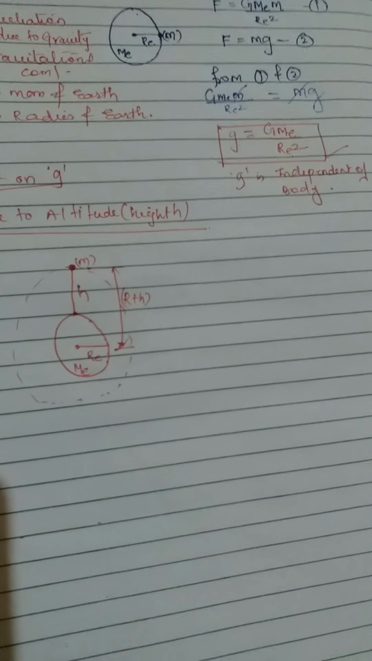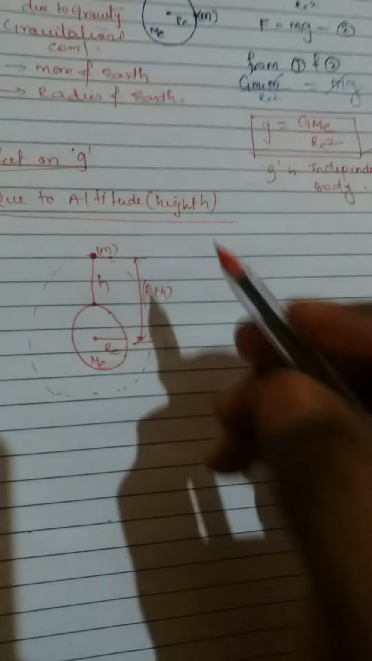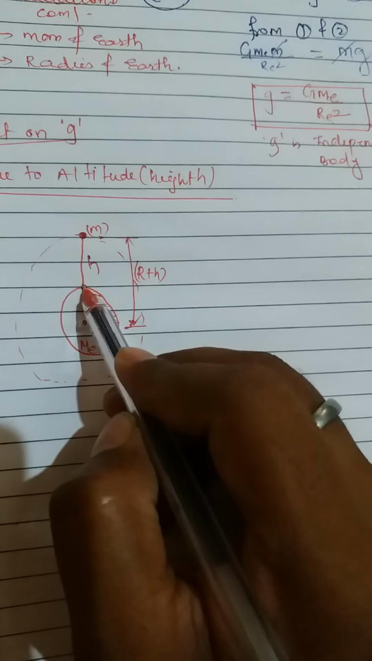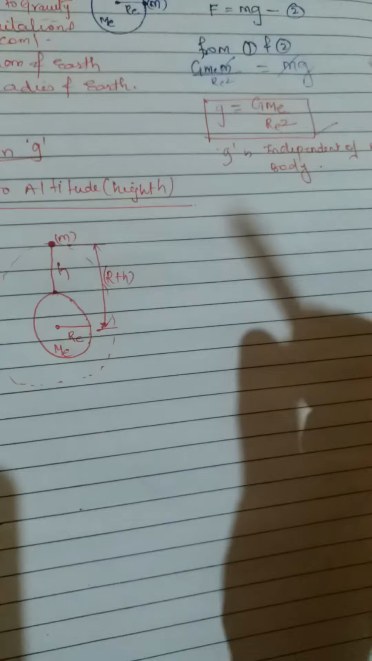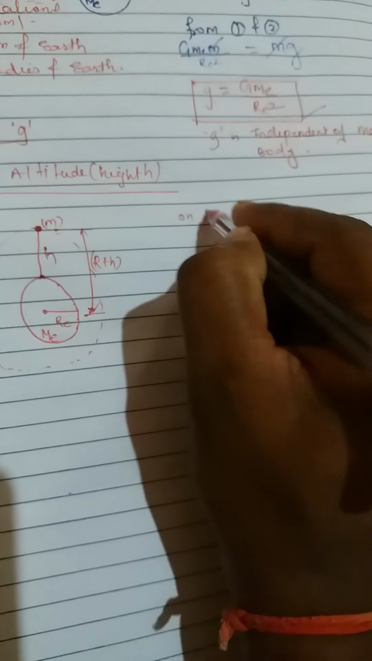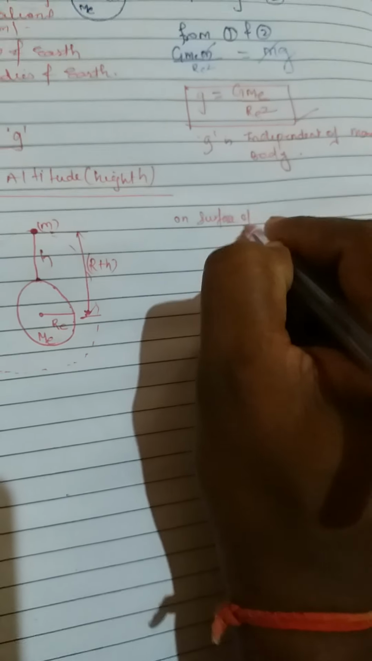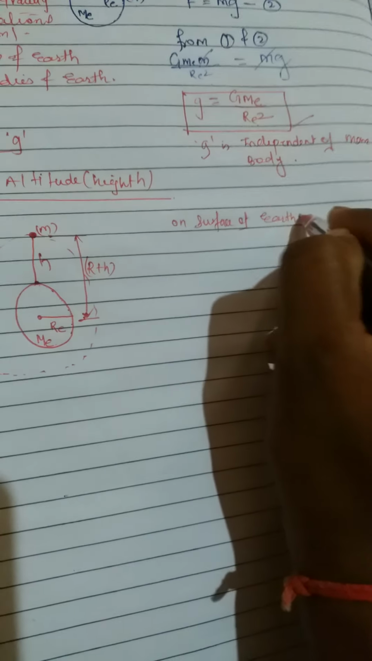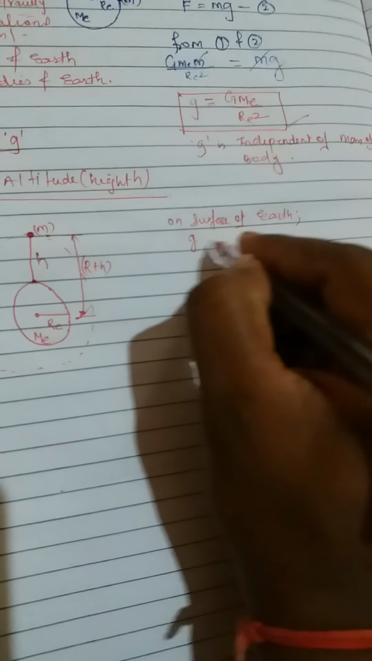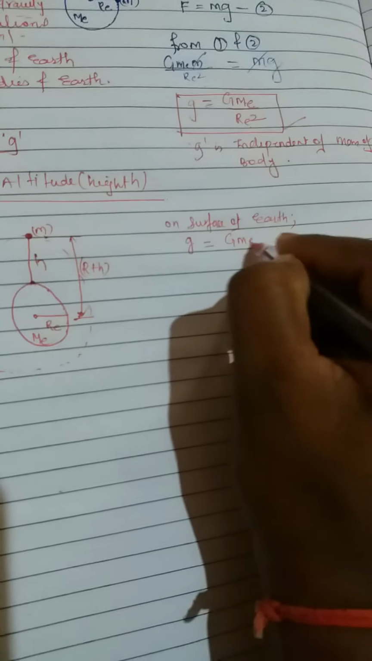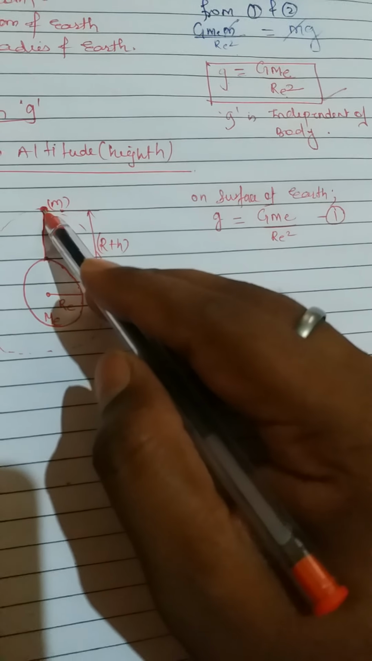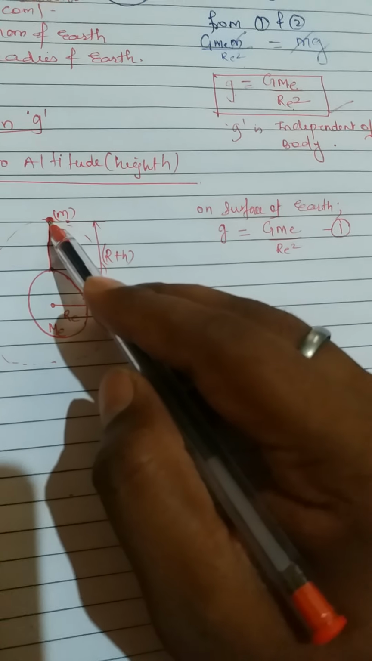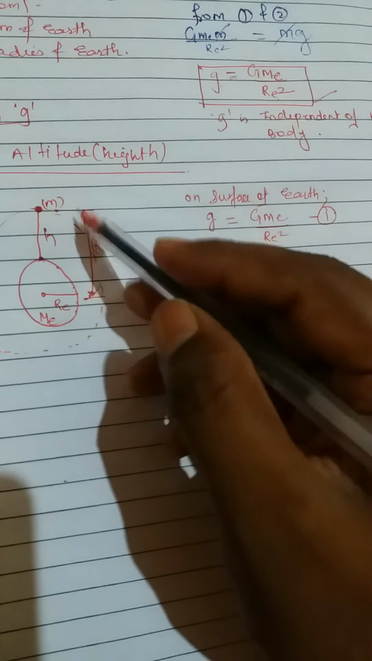Okay, so we will find it. See here, when you are here, what is acceleration due to gravity? On the surface of earth, g is equal to G Me by Re square. Okay, this is my earth. But when you reach this point, what will change? Tell me. Only the height will change.